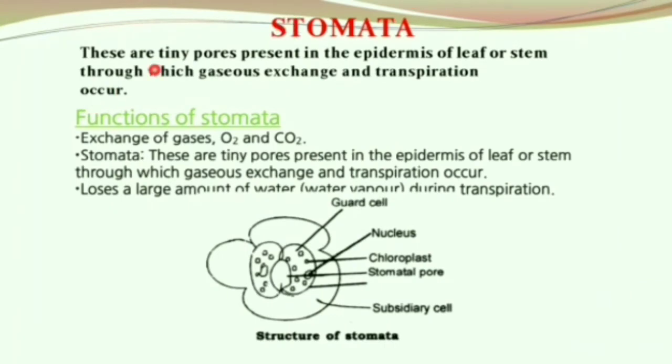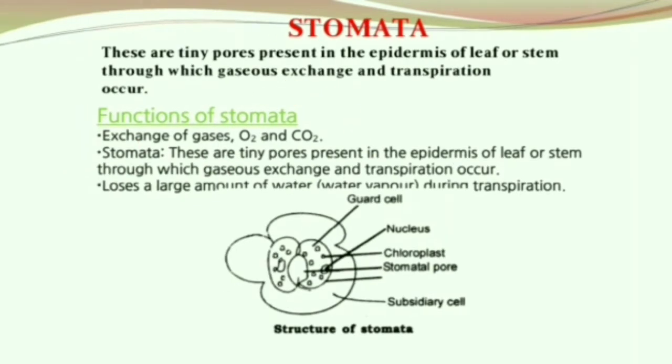Stomata. These are tiny pores present in the epidermis of the leaf or stem through which gaseous exchange and transpiration can occur. What is the function of stomata? They exchange gases, oxygen and carbon dioxide. The stomata lose a large amount of water vapor during transpiration. This is the structure of stomata: the subsidiary cells, the guard cell, the chloroplast, the stomatal pore, and the nucleus.